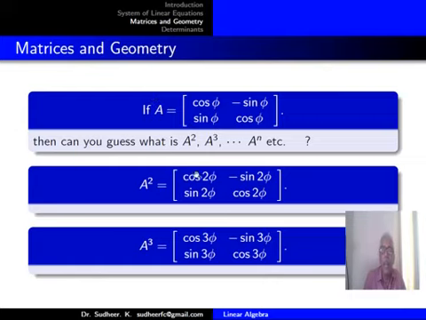That means the total angle that you have turned will be 2 phi. So the corresponding matrix will be [cos 2phi, -sin 2phi; sin 2phi, cos 2phi]. A cube will be [cos 3phi, -sin 3phi; sin 3phi, cos 3phi], and you can have A raised to n also. In the same manner, instead of 2 you will have n.